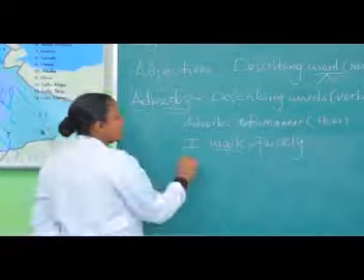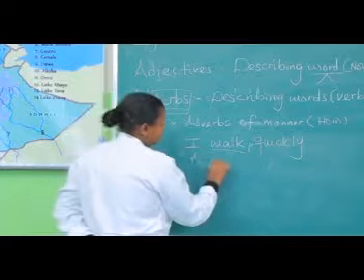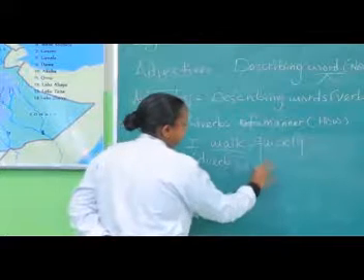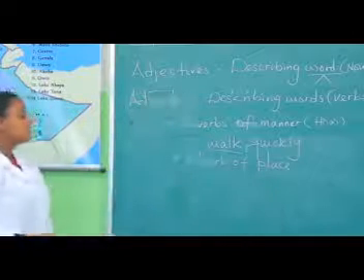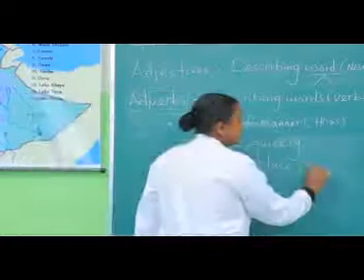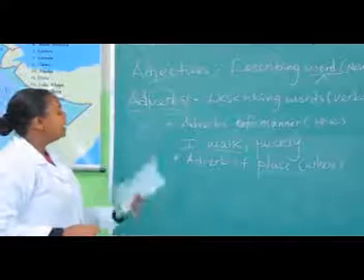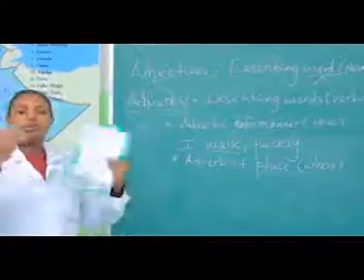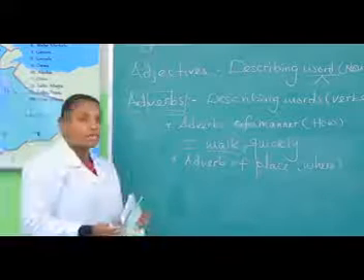The second one is adverb of place. Adverb of place. So this tells us where the action happened. It talks again about the action, not about the noun or other parts of speech.